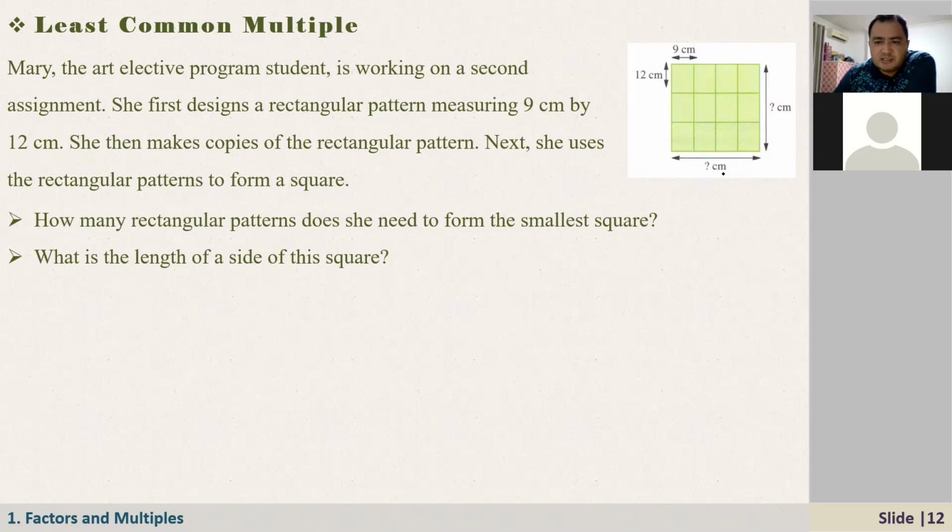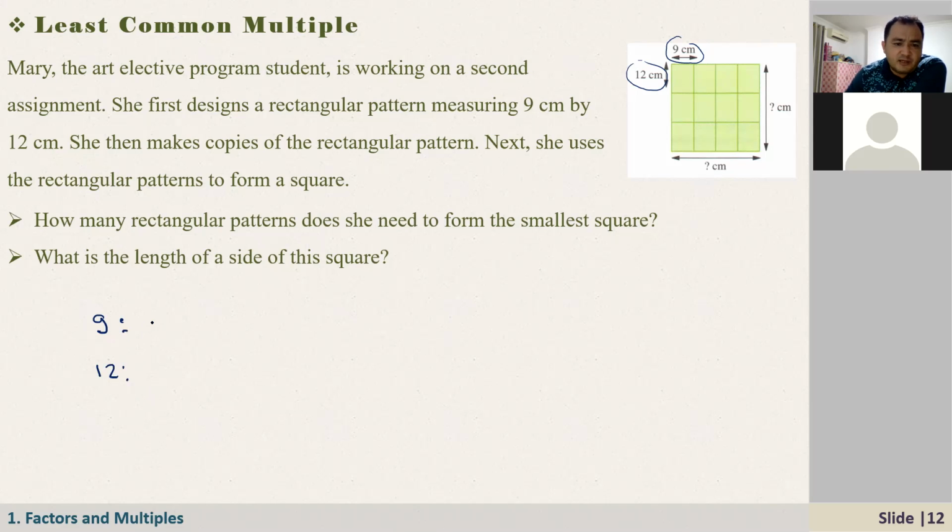What does it mean? It means that if the length of the square is, let's say, some number, that number should be divisible by 12, and also it should be divisible by 9. And we are looking for the smallest one. We have a lot of numbers divisible by 9 and 12. Among these numbers, we are looking for the smallest one, right? To do this, let me first find common multiples of these numbers.